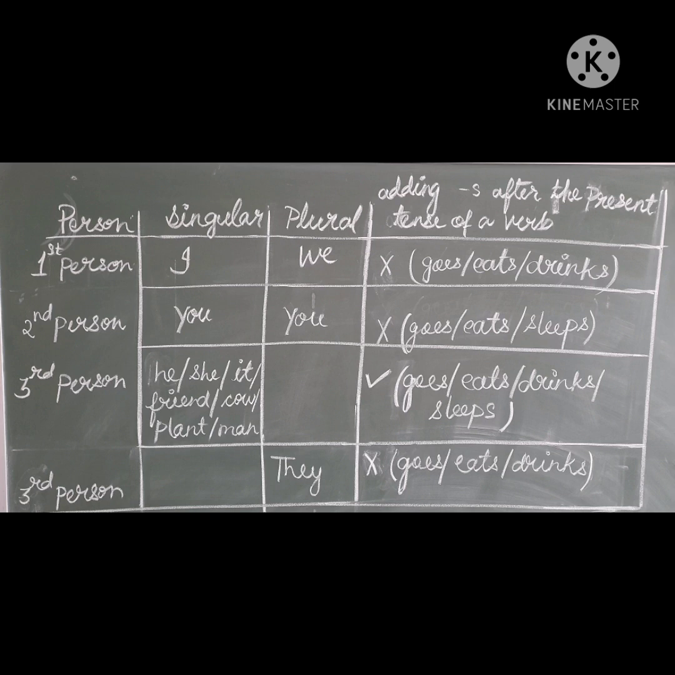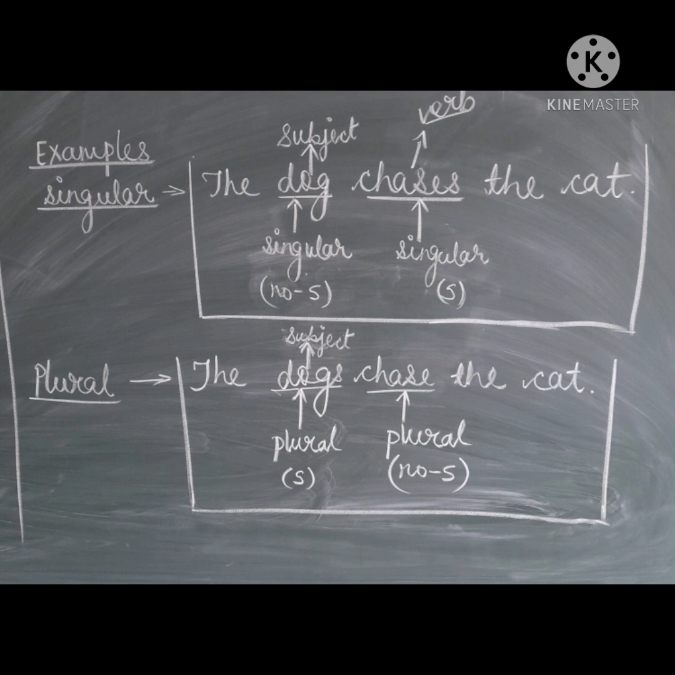Now look at these examples. See, singular. The dog chases the cat. In this sentence, the subject is dog, but it is singular. So no S is added with the subject. But the verb is chase, and as the subject is singular, we have taken S with the verb here, chases. The dog chases the cat.